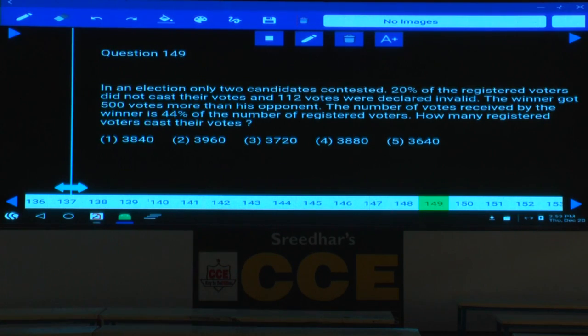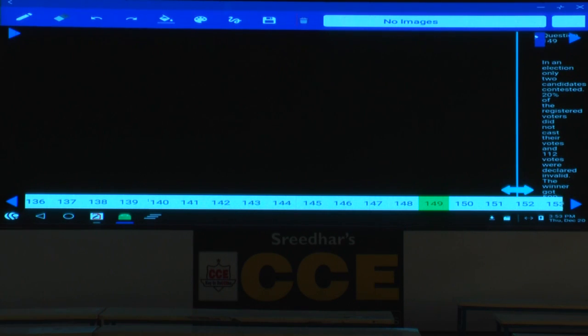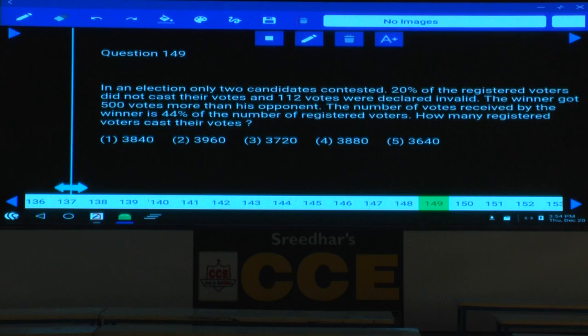Next. In an election between two candidates, only two candidates contested. 20% of the registered voters did not cast their vote, meaning 80% have cast their vote. Out of that, 112 votes were declared invalid. So, contestants can share only 80% minus 112 votes. And one candidate, winner, got 500 votes more than his opponent.